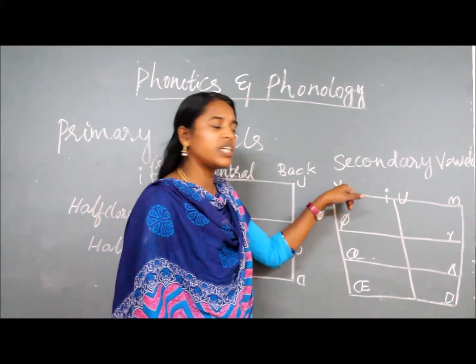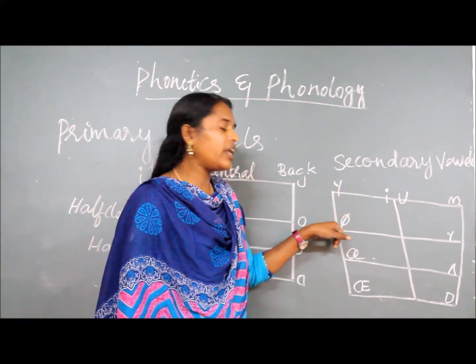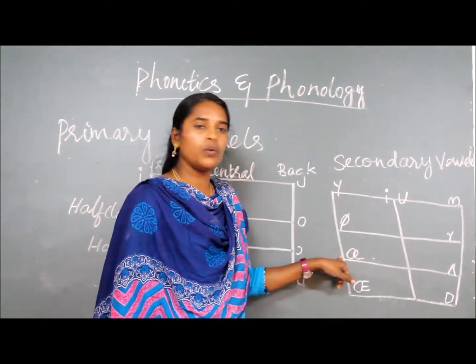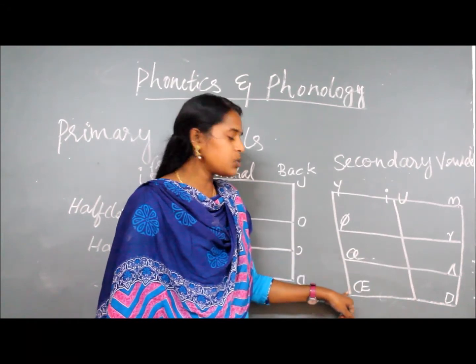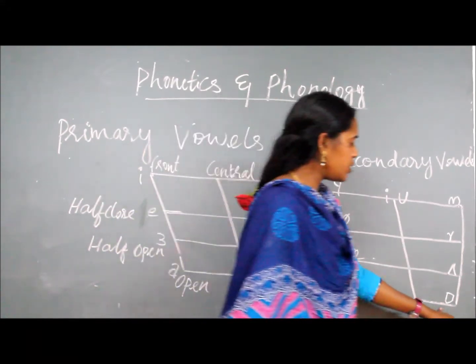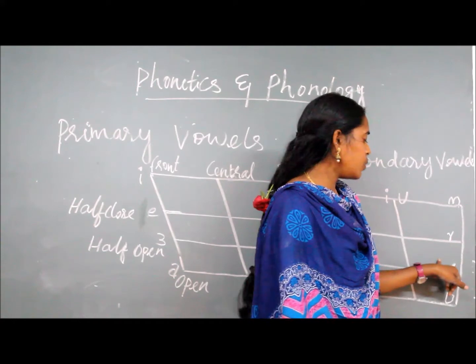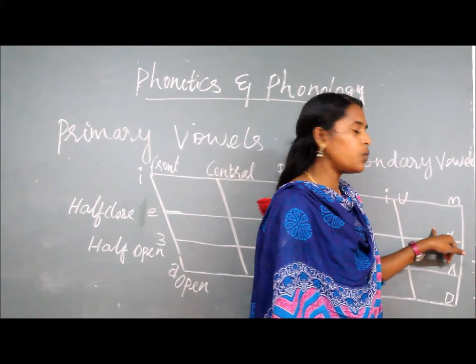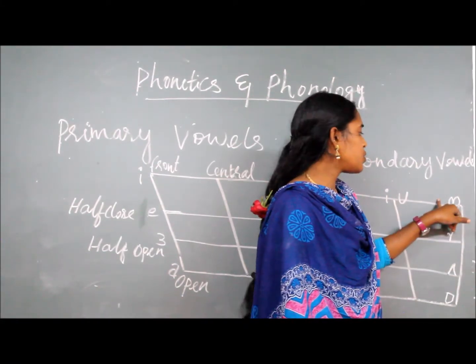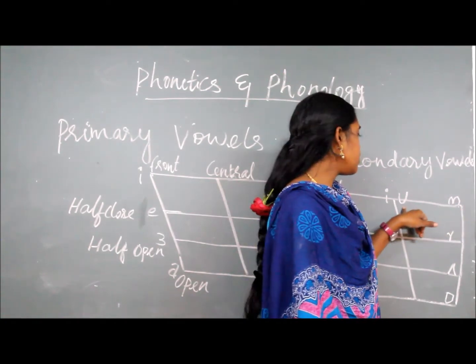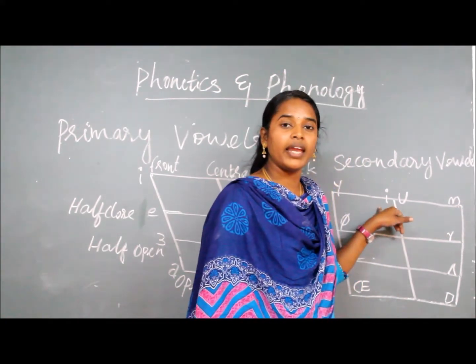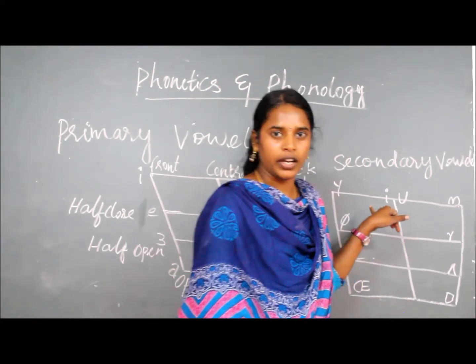The second vowel is E. The third one, this one is O. This one is U, and again this one is E. Got it?